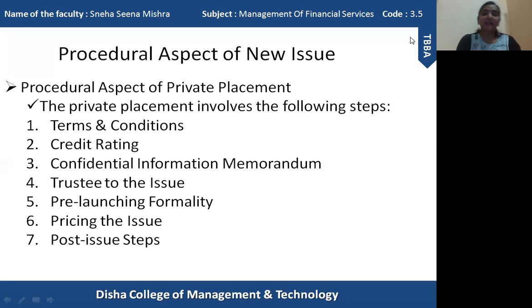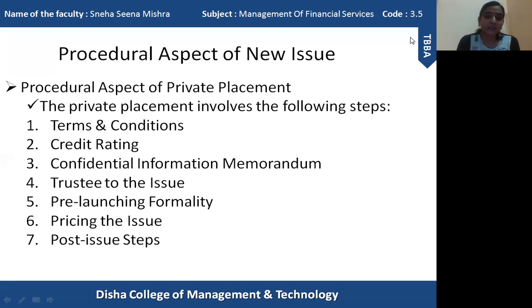The next one is pricing the issue. So here the price of the issue also needs to be informed to the investors and the issue houses before the private placement. So that information also needs to be clearly provided to the investors, issue houses, and merchant bankers. Clear?